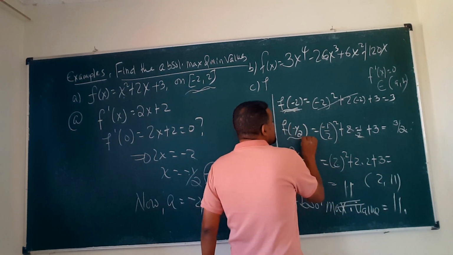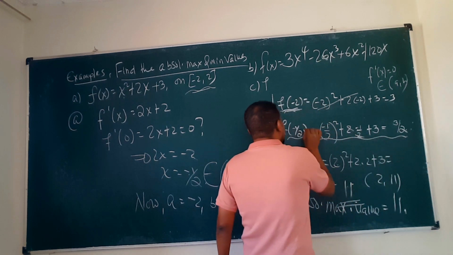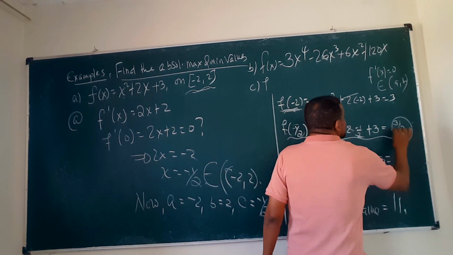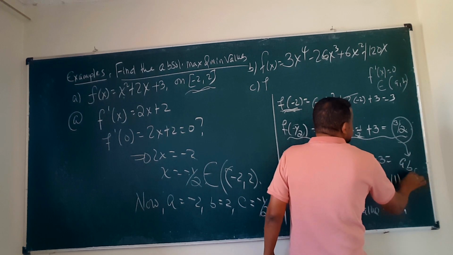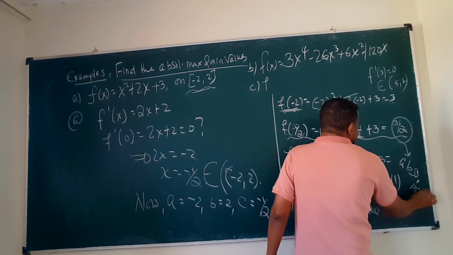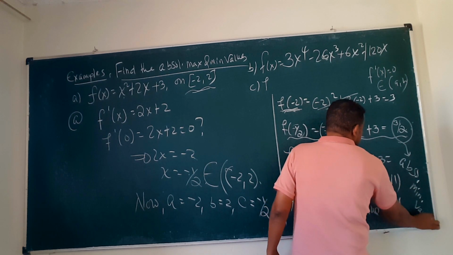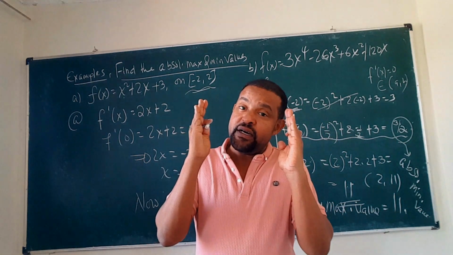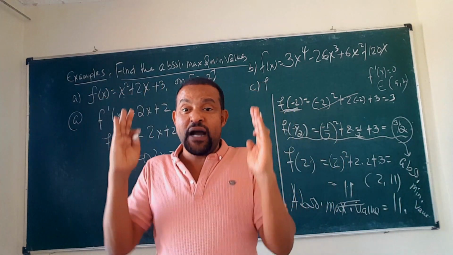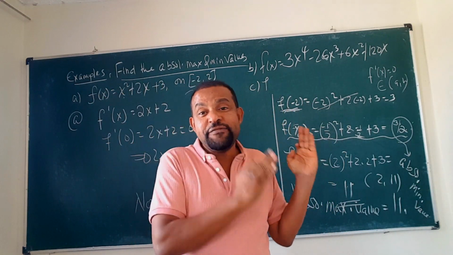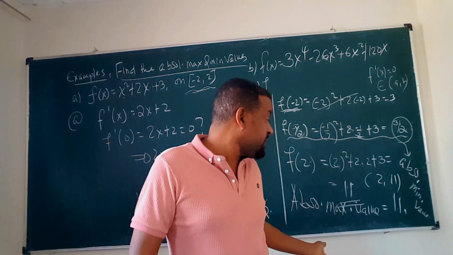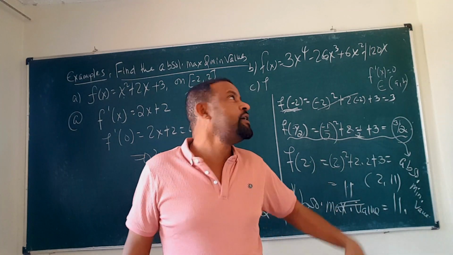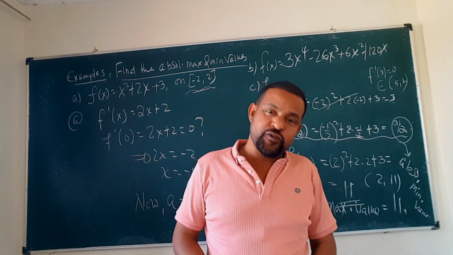And the absolute minimum value is 3 over 2, which occurs at negative 1 over 2. So on the interval between negative 2 and 2, this function has absolute maximum 11 and absolute minimum 3 over 2.